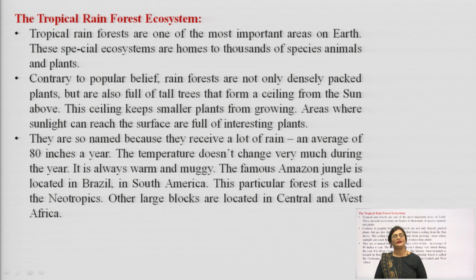The tropical rainforest ecosystem. The tropical rainforests are one of the most important areas on Earth. These special ecosystems are homes to thousands of species of animals and plants. Contrary to popular belief, rainforests are not only densely packed with plants, they are also full of tall trees that form a ceiling from the sun. This ceiling keeps the smaller plants at the bottom from growing. Areas where sunlight can reach the surface are full of interesting plants.